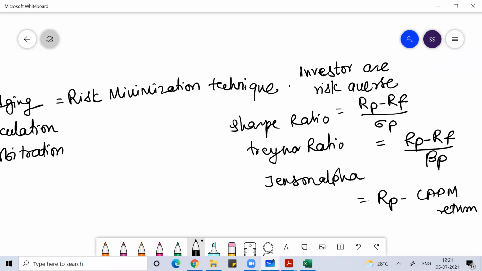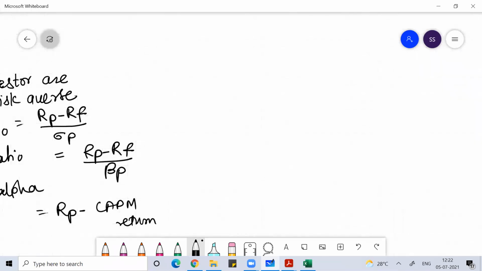When I taught you statistics, I talked about correlation and regression. I hope you still remember. So we always prefer those stocks which are negatively correlated, and thereby we want to minimize the overall risk on a portfolio. For the calculation of risk on a portfolio, I hope you remember the two-risk portfolio and three-risk portfolio.